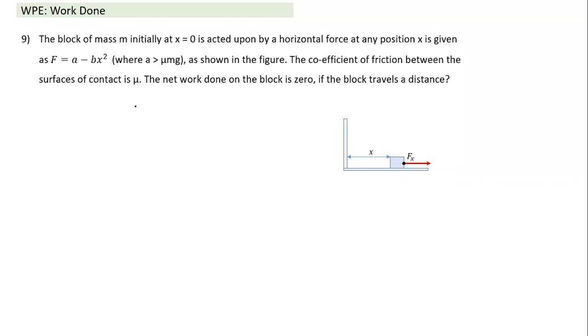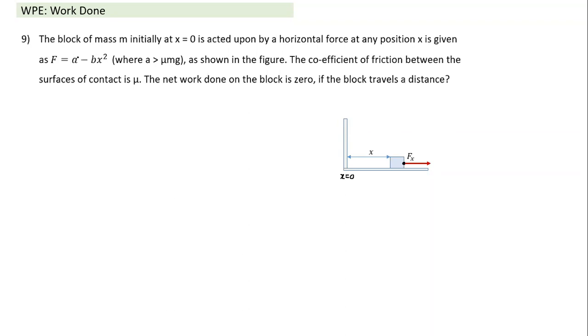If I take only the positive axis, this point is x equal to 0. See, this force is initially maximum. It keeps on reducing as x increases, and the maximum value of force is A. So initially, when the object was at x equal to 0, the force acting was A.